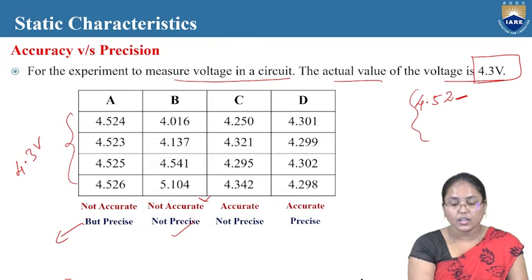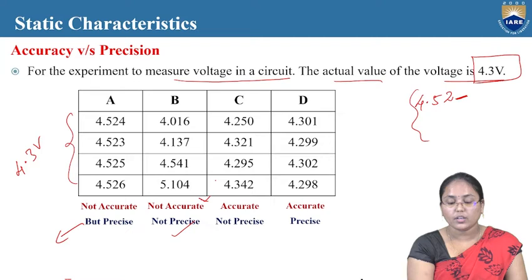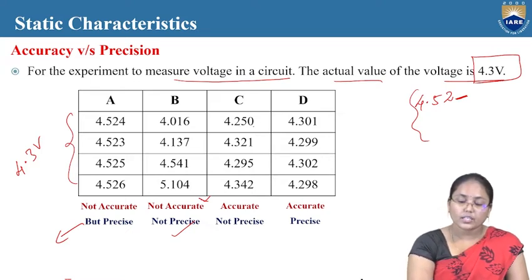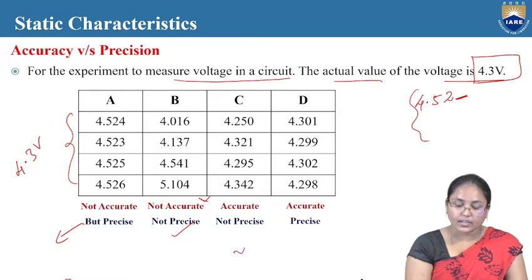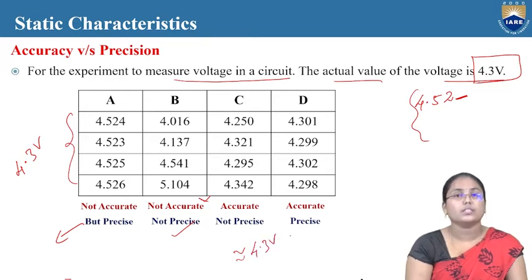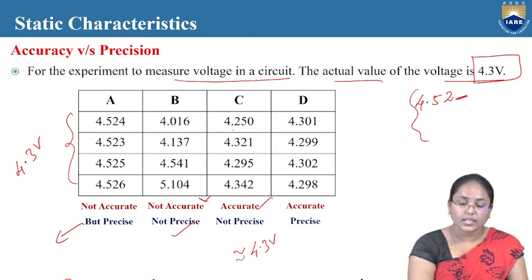Now look at these values here. The first value is 4.25, the second value is 4.31, then 4.321, 4.295, 4.342. While we look at all these values, comparatively to the other experiments, these are nearer to 4.3 volts, which is the actual value to be measured by the circuit. By looking at this, I can say this particular set of values is accurate, but by looking at these values, I can't say... see here it is 4.2 here, whereas here it is 4.3.